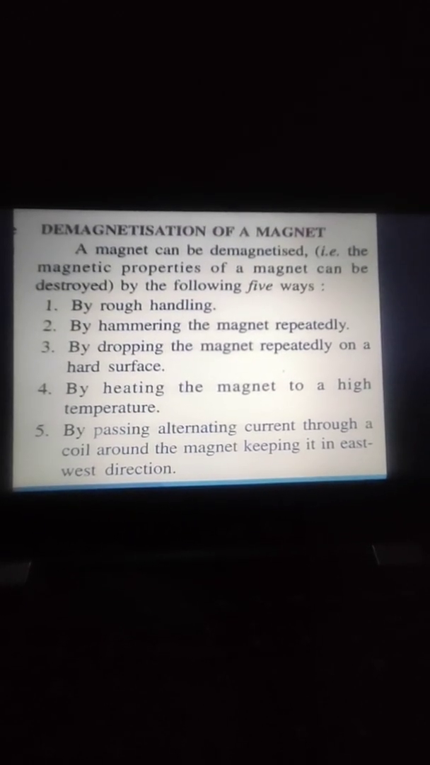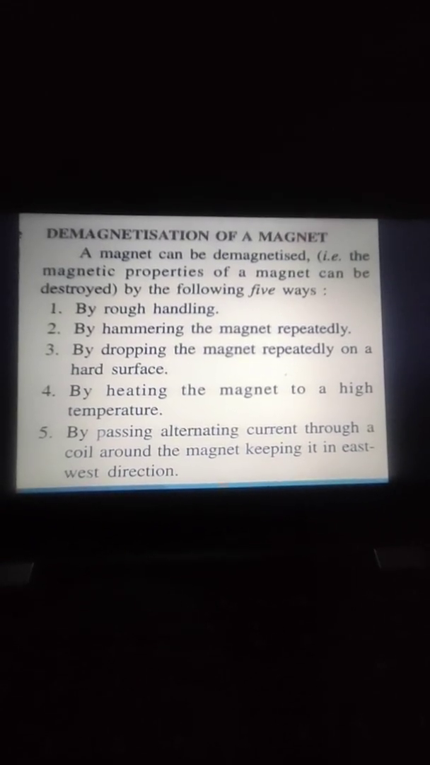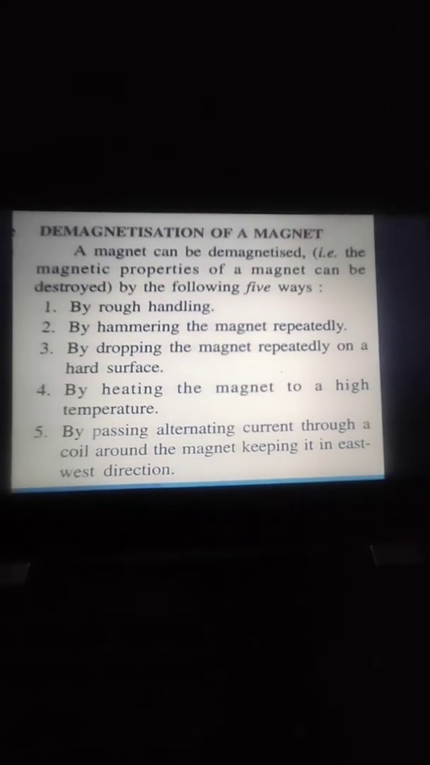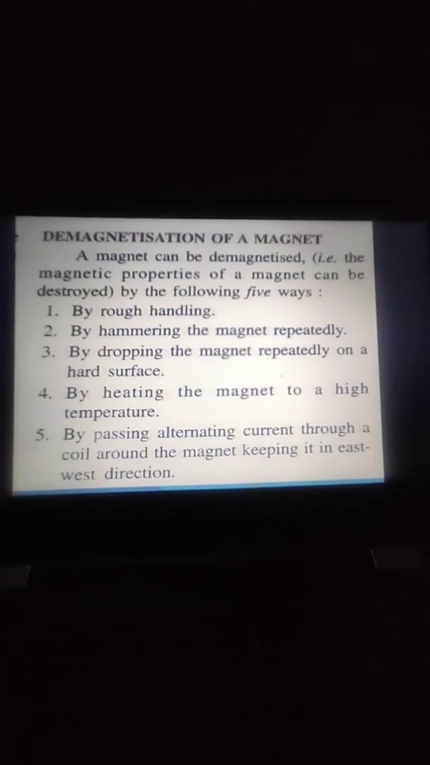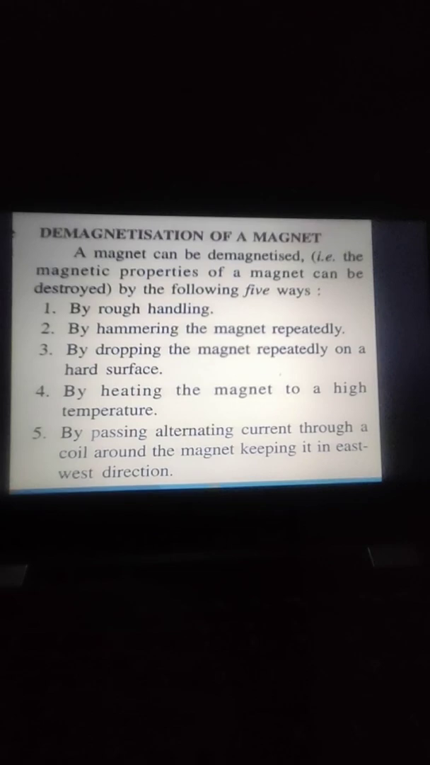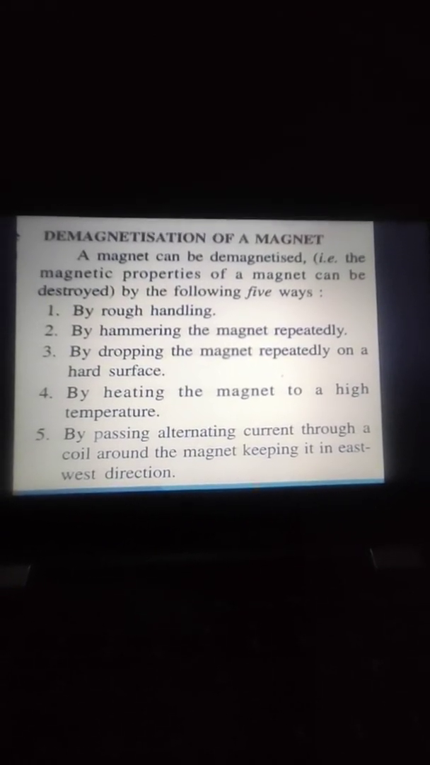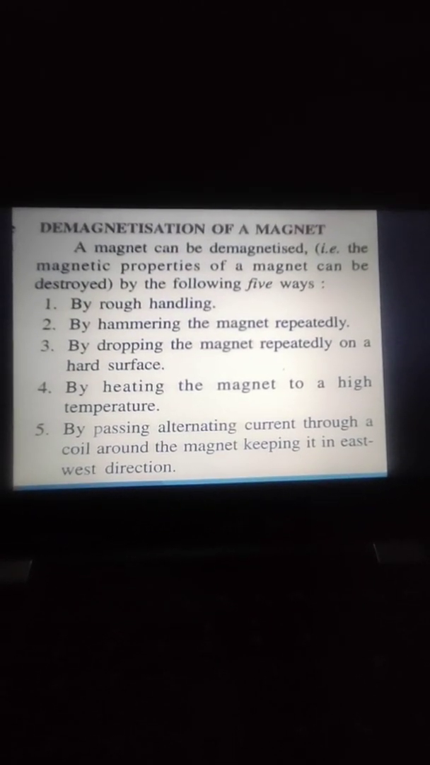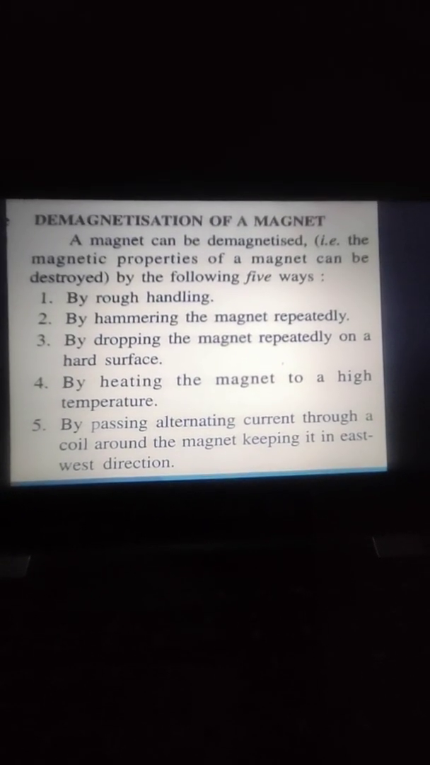By dropping the magnet on a hard surface, by heating the magnet to a high temperature, or by passing alternating current. Alternating current means opposite current through a coil around the magnet, keeping it in east-west direction. So we have to keep it in opposite direction, and then we will pass the alternating current, so the magnet will no more be a magnet. It will lose its magnetic properties.